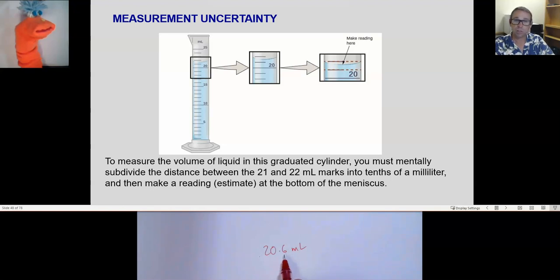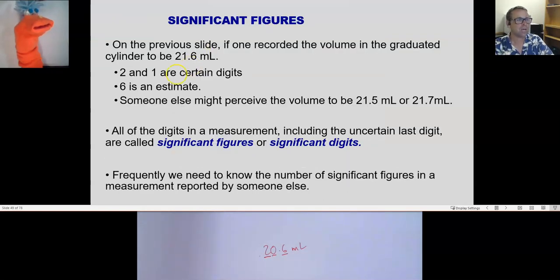So it might be 20.7 or it might be as low as 20.5. But this is how much I have determined based on a known value, and then the last value is always my estimate. And we say that there are 3 significant figures here. These 2 are significant figures because they were known. We could see them, and this one is significant because it's my estimate. I always get one estimate.